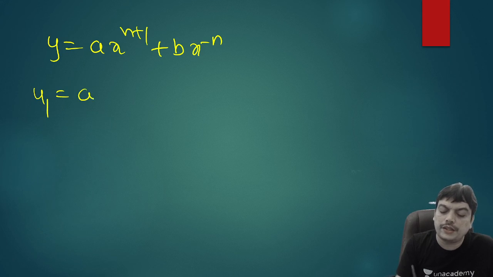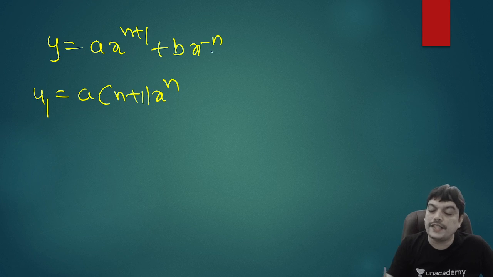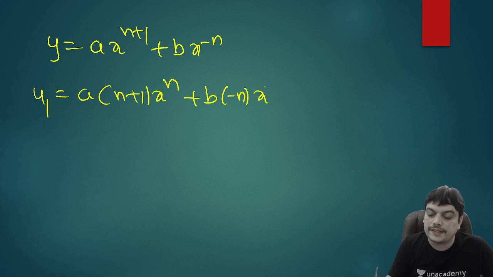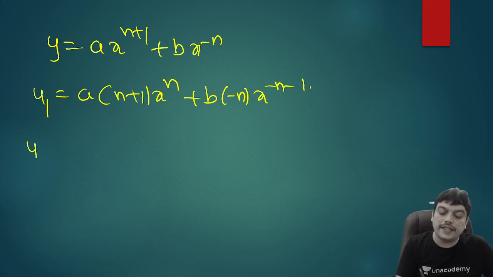y1 is equal to a into, a is a constant. So derivative of x power n plus 1 is n plus 1 into x power n. Power will reduce by 1. And if you differentiate the second term, b is a constant. Derivative of x power minus n is minus n into x power minus n minus 1. So again, you differentiate one more time, you'll get y2 equal to a into n plus 1, which is a constant.